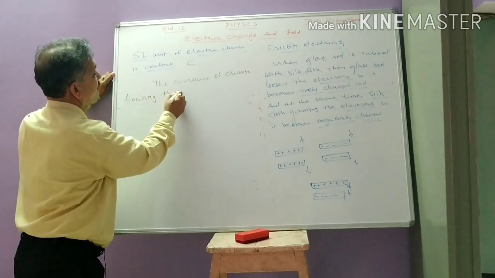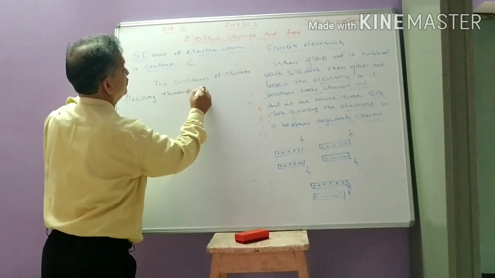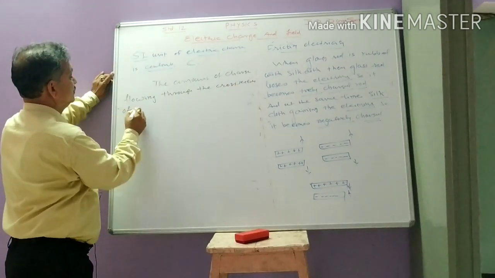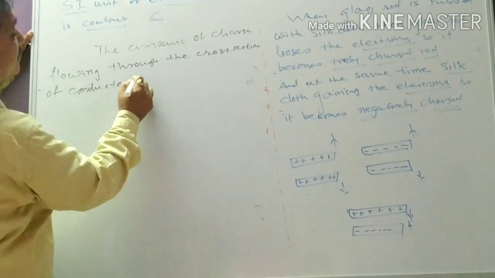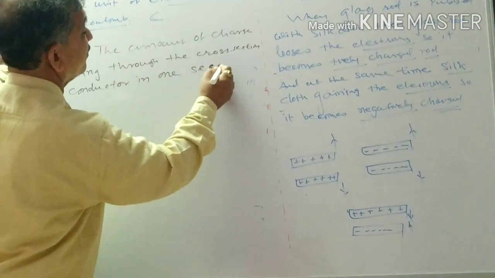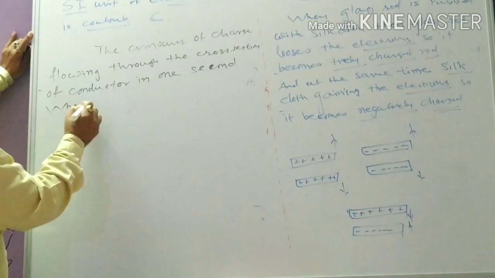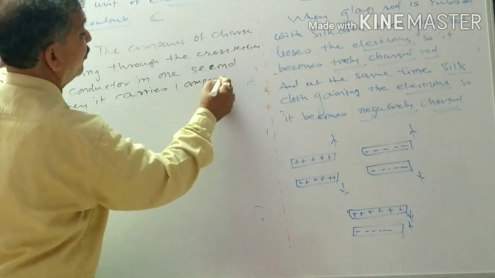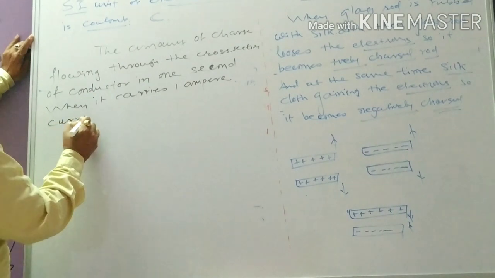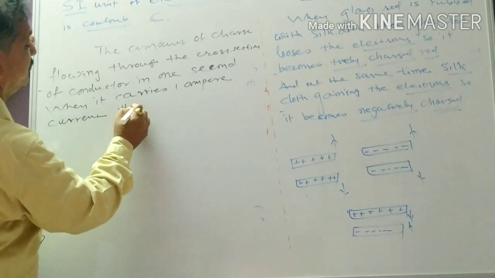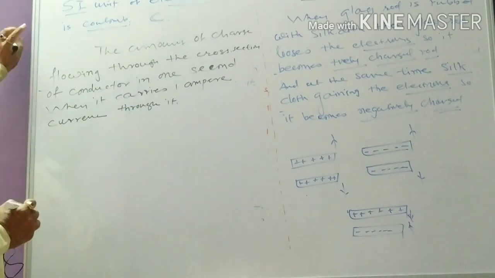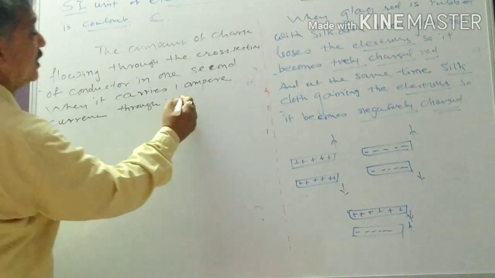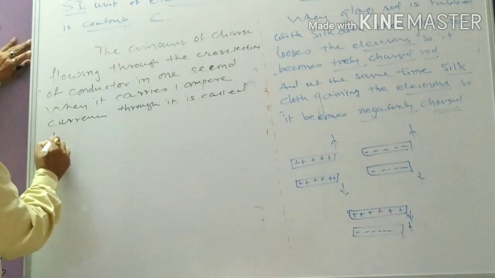The amount of charge flowing through the cross section of a conductor in 1 second when it carries 1 ampere current through it is called 1 coulomb.